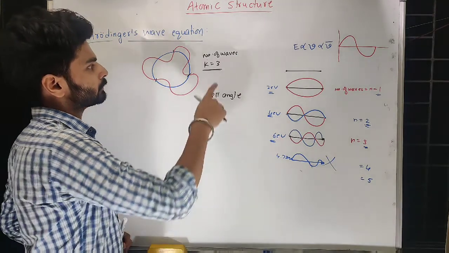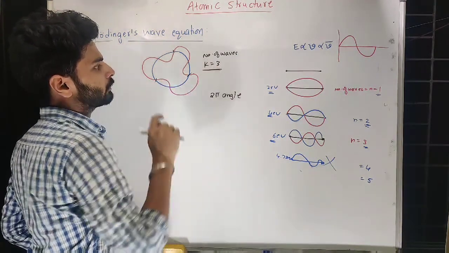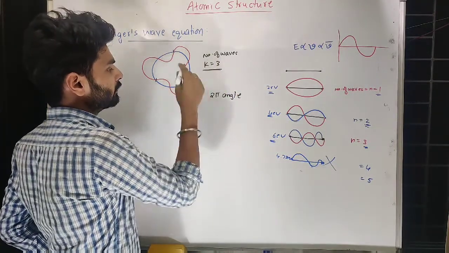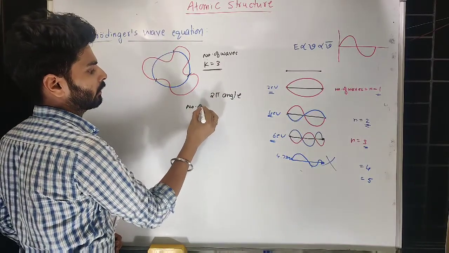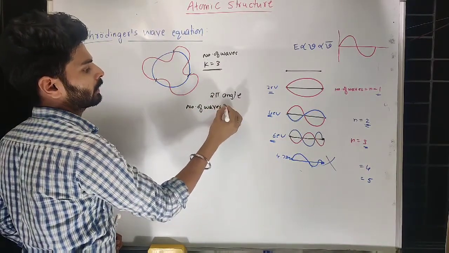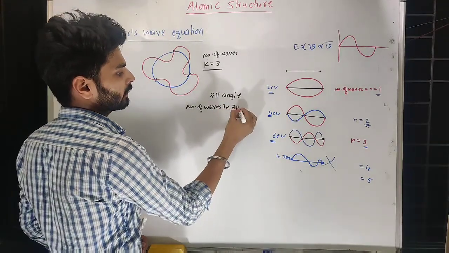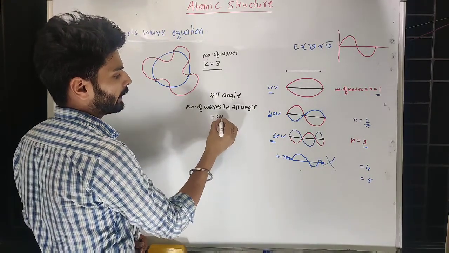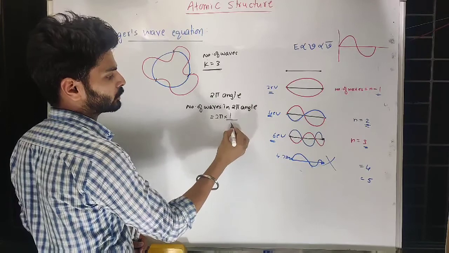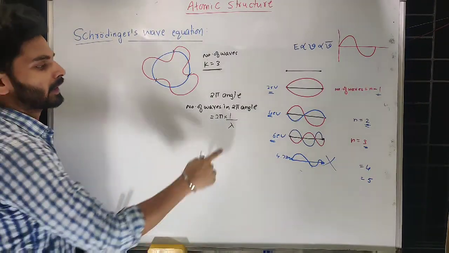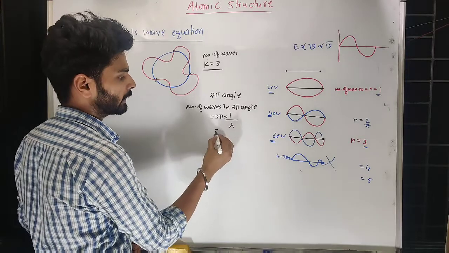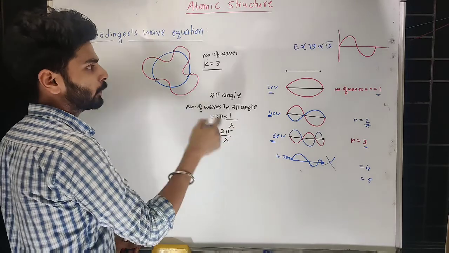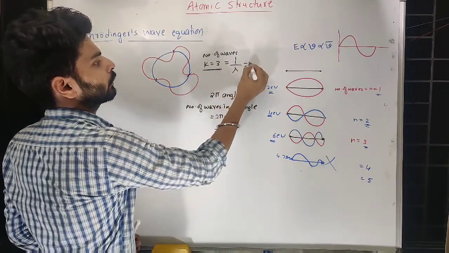And that is equal to 3. Otherwise, we also know the number of waves in 2 pi angle. Then I will write 2 pi into number of waves, which is actually the wave number. That wave number I can write as 1 upon lambda also. That means 2 pi by lambda becomes the number of waves in 2 pi angle. So 1 upon lambda is actually the wave number.